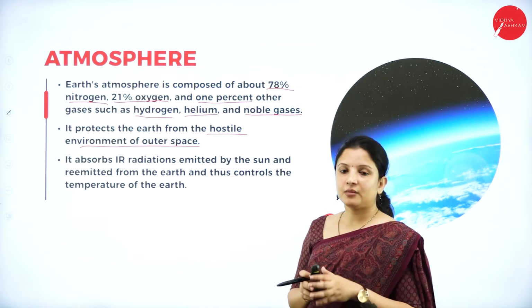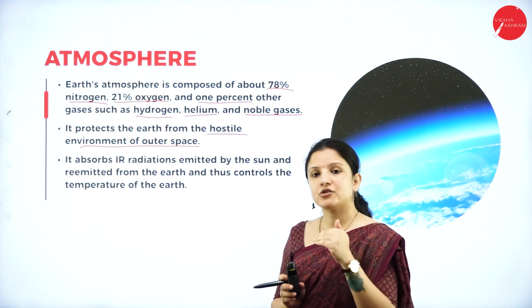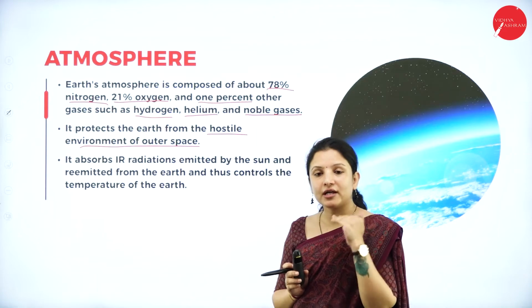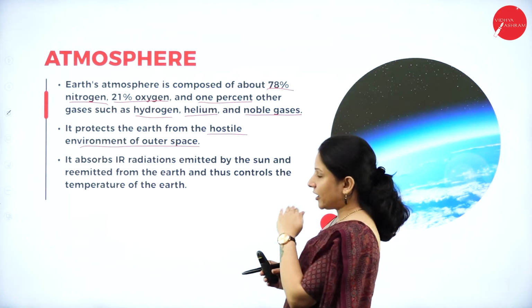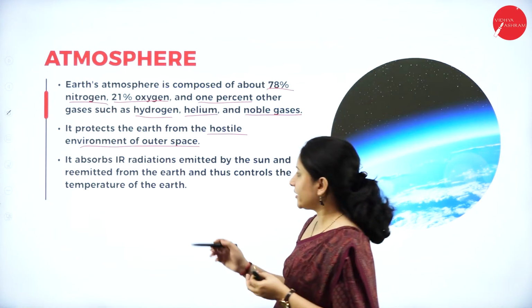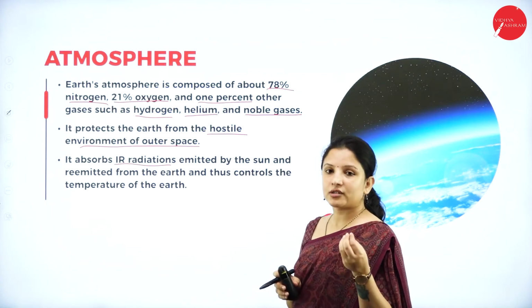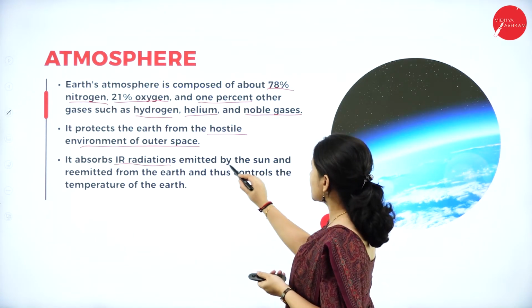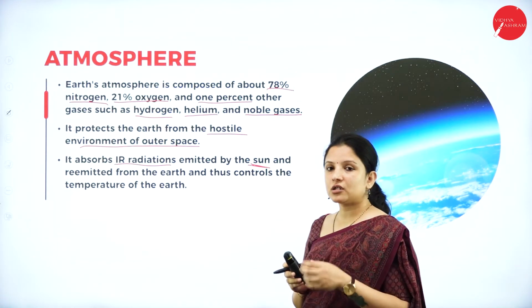And apart from the atmosphere having an ozone layer which prevents the entry of ultraviolet radiations into the earth's atmosphere, the atmosphere also protects the earth from infrared radiation. This infrared radiation is also a type of radiation that is emitted by the sun. This infrared radiation should not enter into the Earth's atmosphere.